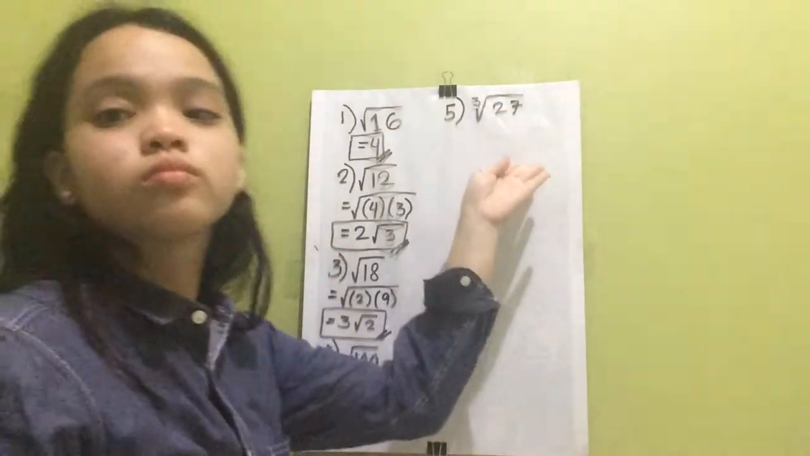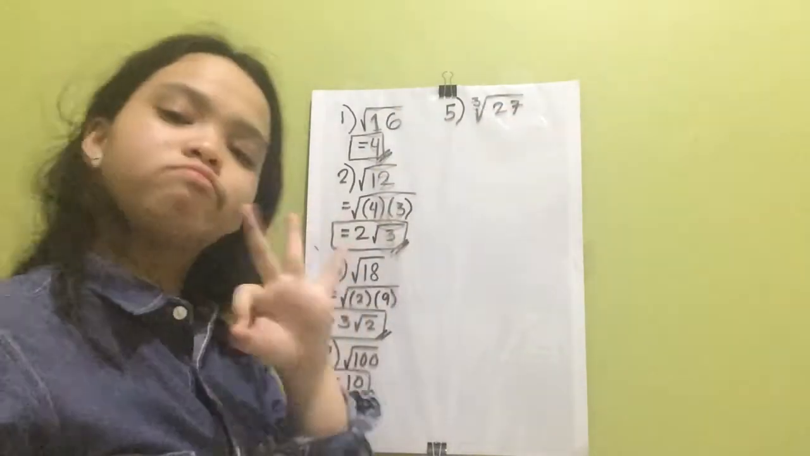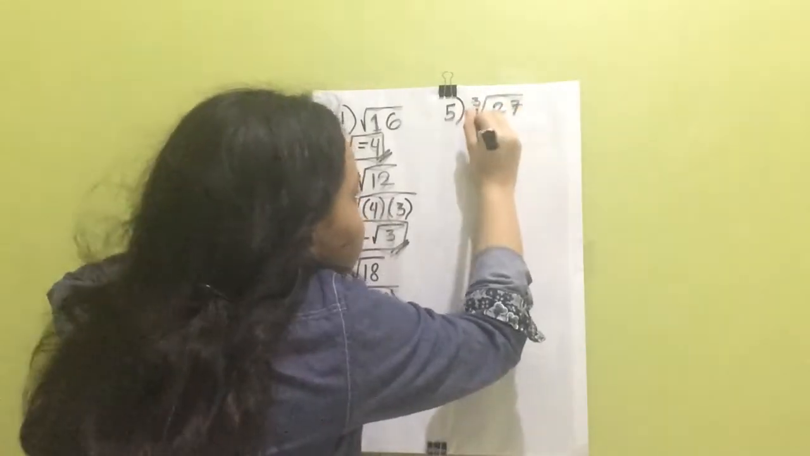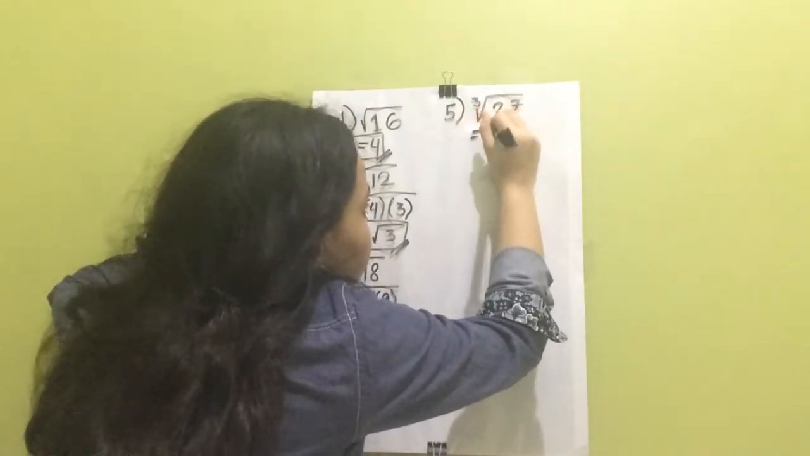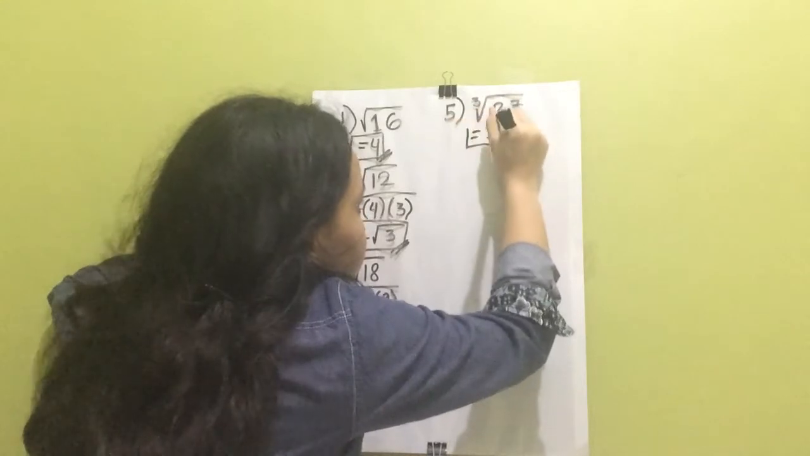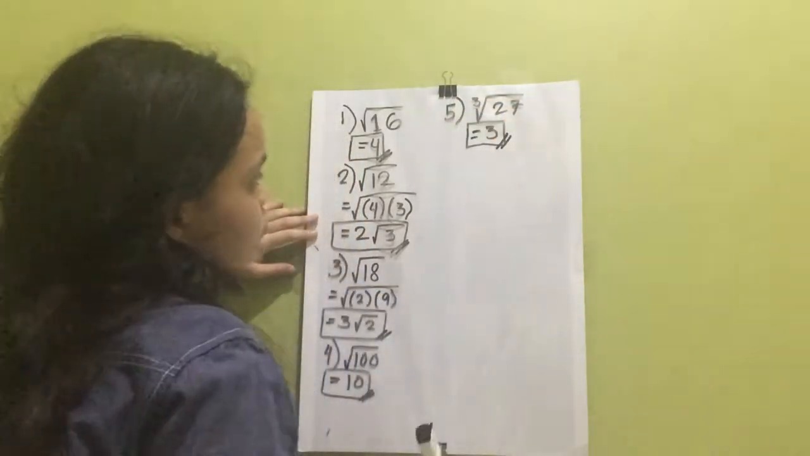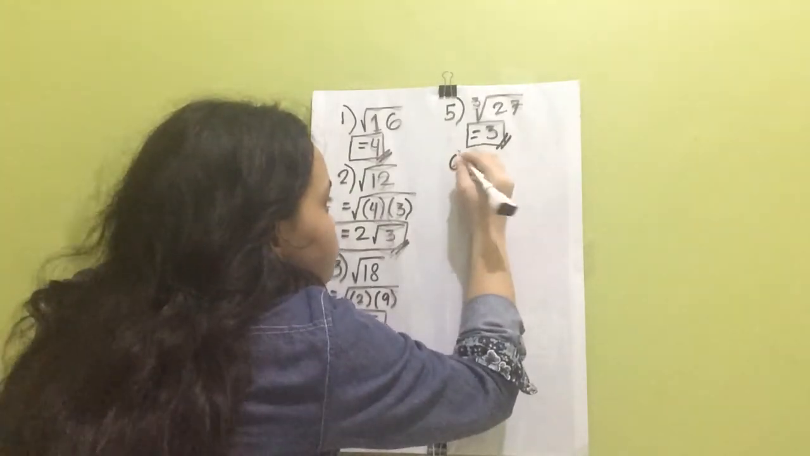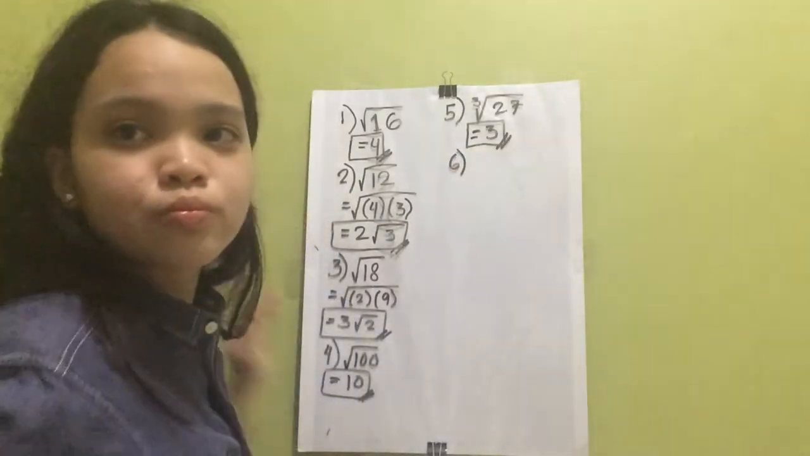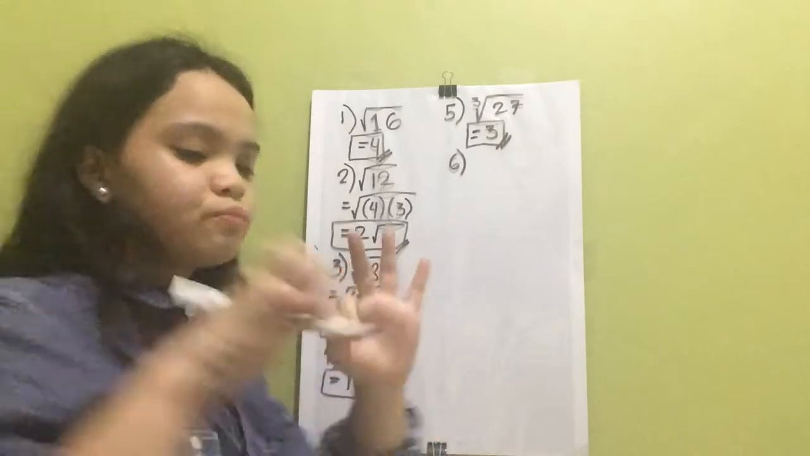So cube root of 27. 27 is a perfect cube. So you can simplify it directly, will give you an answer of 3. Since 3 times 3 is 9, 3 times 9 is equals to 27. Example number 6.